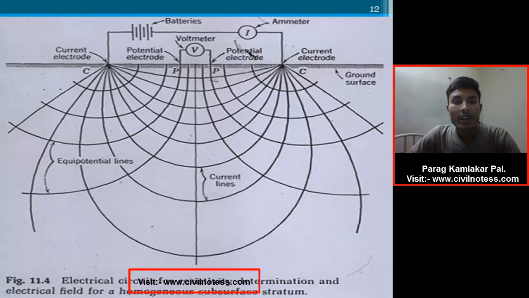We get the voltage. Here, as the current is provided, equipotential lines are formed and spread into the ground. And from the repetition, when they get obstructed at a certain point, they get reflected back and touch this voltmeter. The voltmeter counts all the data and then shows the reading over here. After getting the difference, we apply it on that point, and then we define the strata in the bottom line.